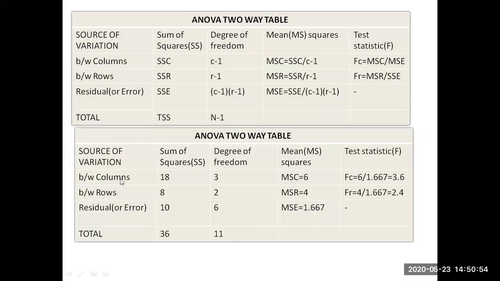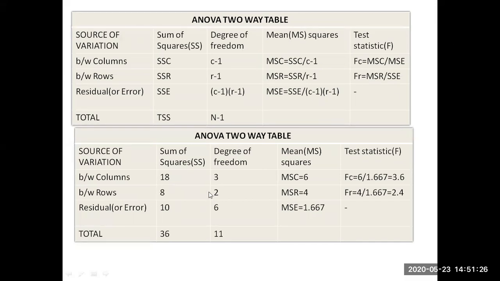Between the columns, SSC value is 18. How many columns are there? We have 4 columns, therefore 4 minus 1 is 3. So MSC is 18 divided by 3, which is 6. Next, between the rows, SSR is 8. The number of rows is 3, therefore 3 minus 1 is 2.